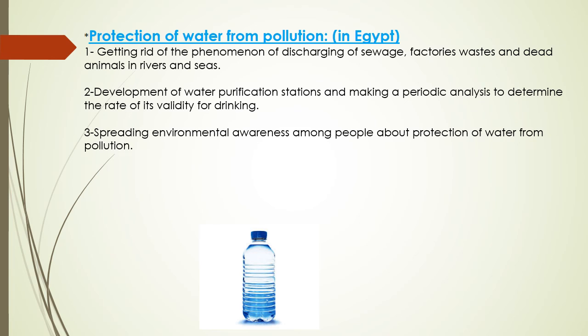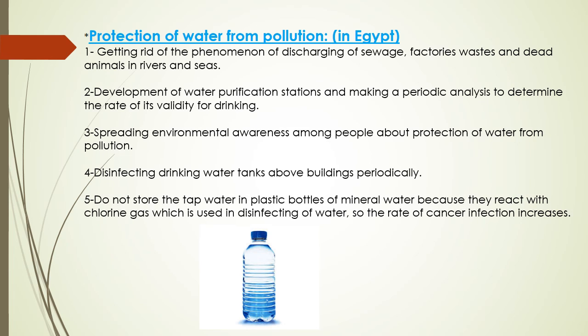Spreading environmental awareness among people about protecting water from pollution. Disinfecting drinking water tanks above buildings periodically. Don't store tap water in plastic bottles of mineral water because they react with chlorine gas, which is used in disinfecting water, so it increases the rate of infection.